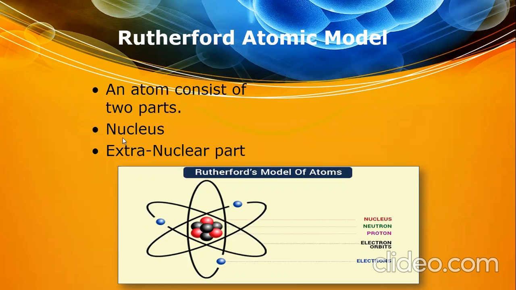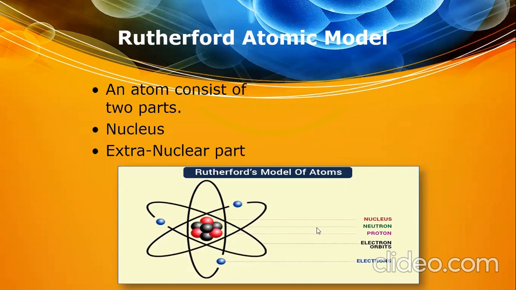An atom consists of a nucleus. This is the nucleus. We know that since class 7, we have been learning about the atom and its structure, that in the structure of the atom, the central part is called the nucleus, and protons and neutrons are present in the nucleus.